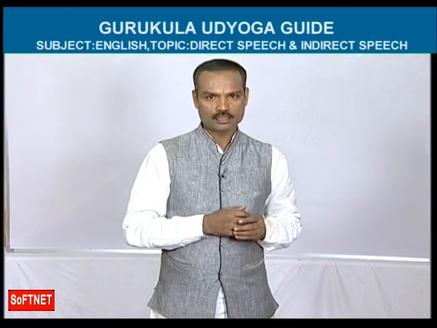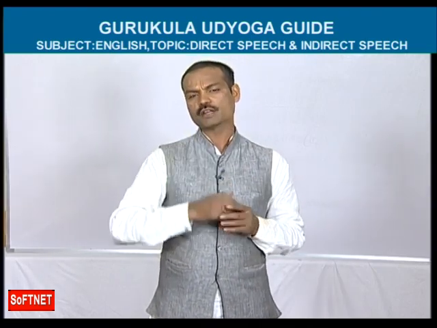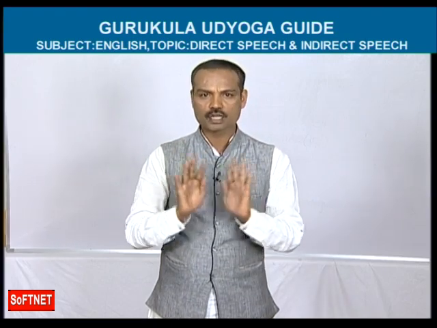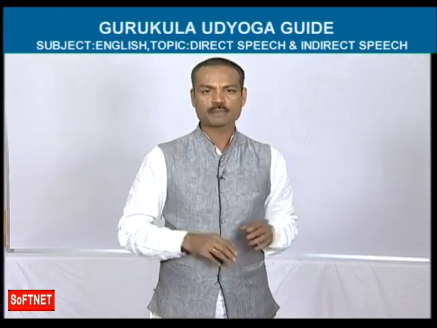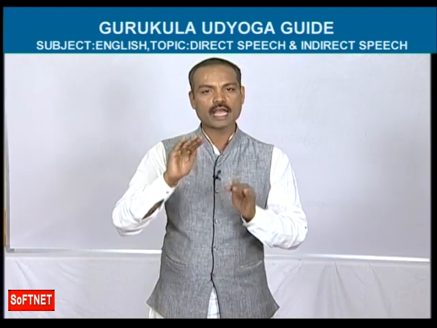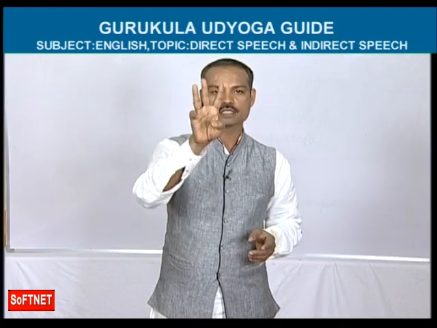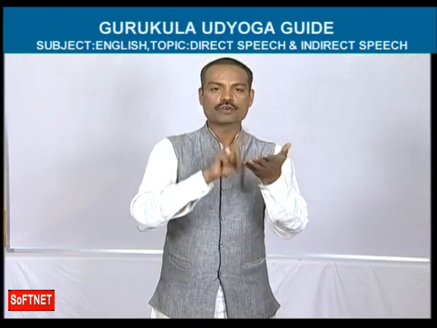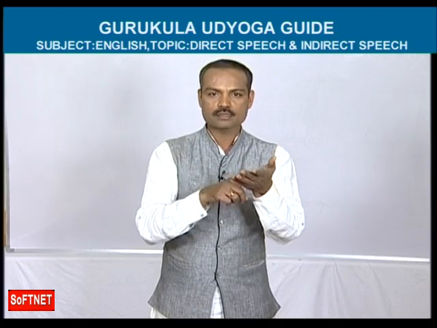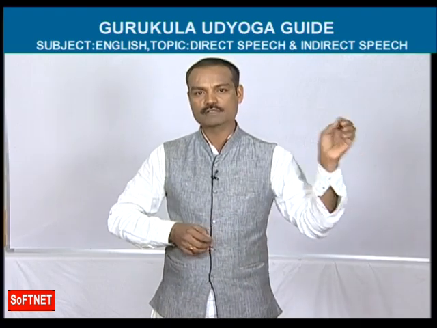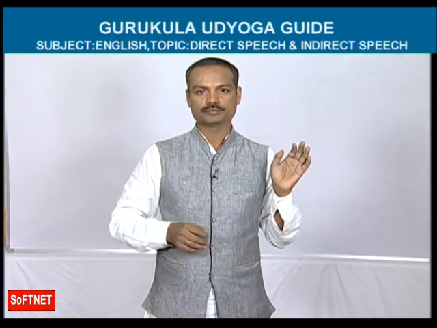So, present perfect tense. What is the definition of present perfect tense? The tense which is used to indicate an action which has been completed just now or recently is called present perfect tense. In present perfect tense, there are two helping verbs, they are have and has. And in present perfect tense, the main verb must always be in the third form. So whenever you find have or has plus the third form of the verb, that sentence is from present perfect tense.